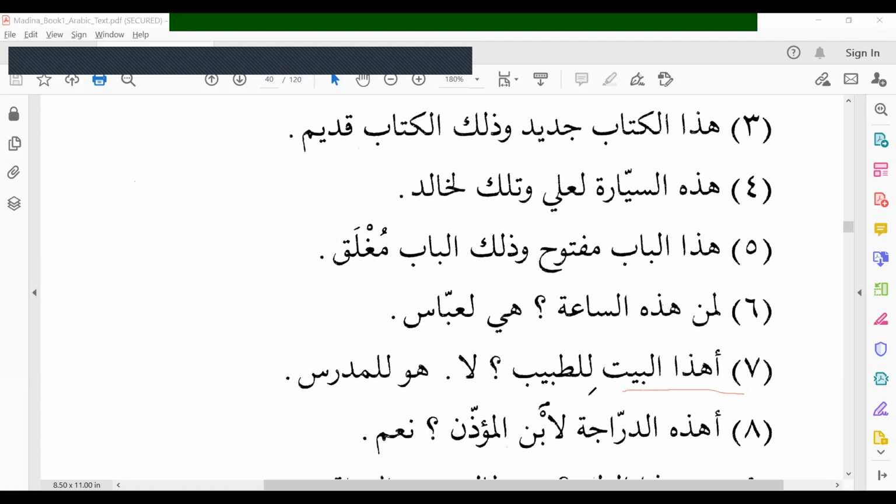أهذا البيت للطبيب؟ Is this house belongs to the doctor? أهذا is the interrogative particle. للطبيب, the preposition li, so the noun takes kasra. Is this house belongs to the doctor? لا, no. هو للمدرس. It belongs to the teacher.